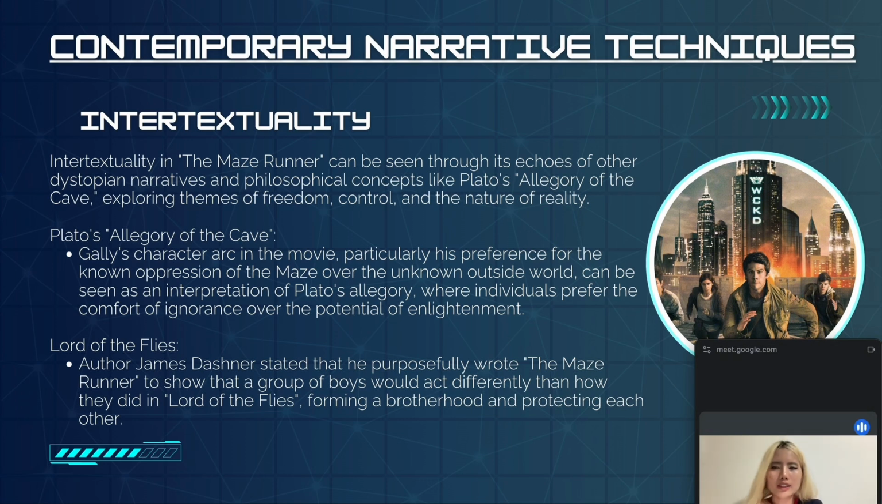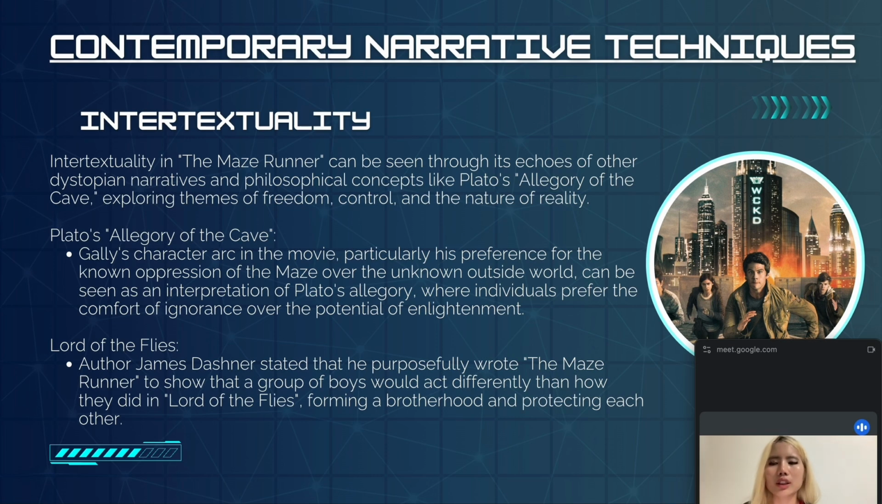Gally's character arc in the movie, particularly his preference for the known oppression of the mass over the unknown outside world, can be seen as an interpretation of Plato's allegory, where individuals prefer the comforts of ignorance over the potential of enlightenment.